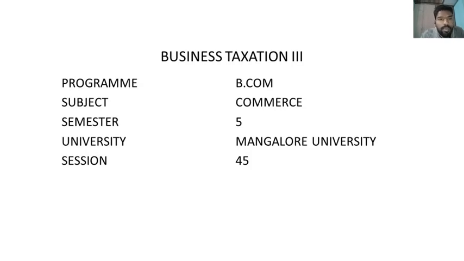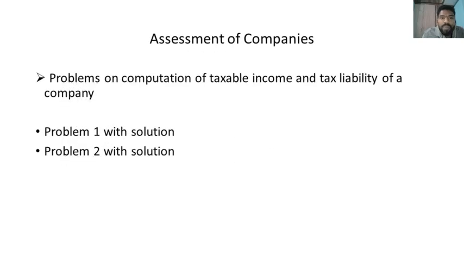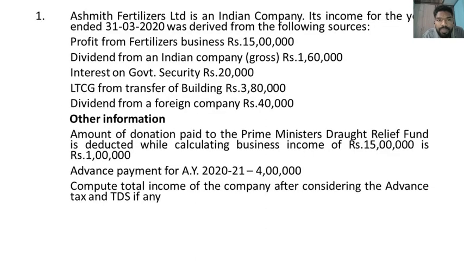In this session, I am going to explain problems on computation of taxable income and tax liability of a company. In this session, we'll see two problems with solution. First problem, Ashmit Fertilizers Limited is an Indian company. Its income for the year ended 31st March 2020 was derived from the following sources.